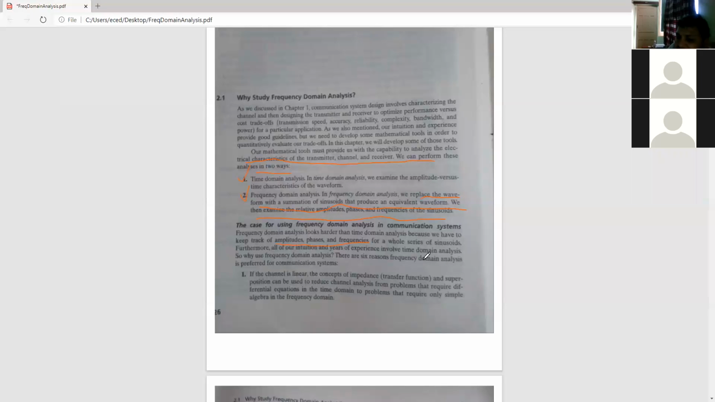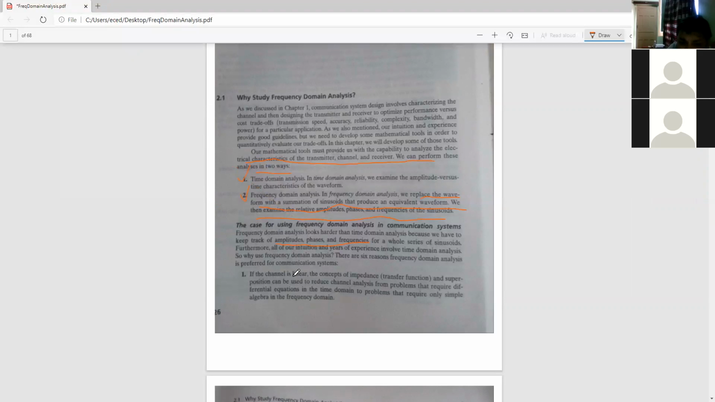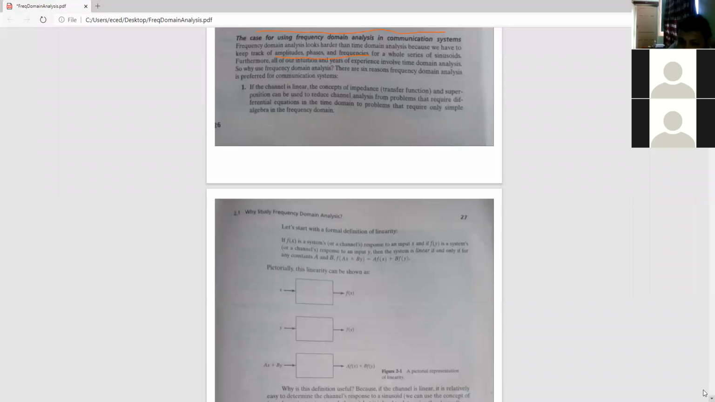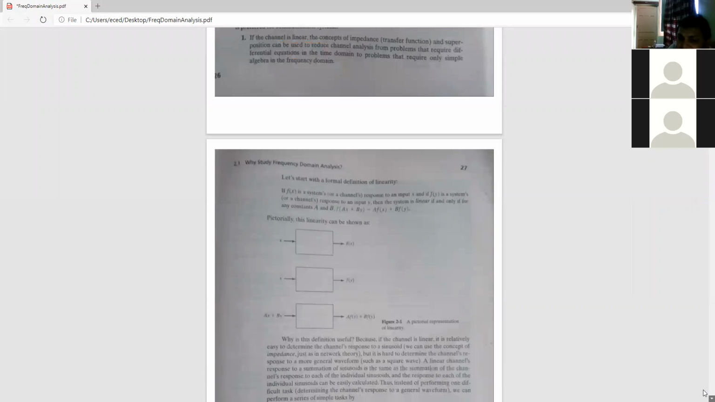There are 6 reasons why frequency domain analysis is preferred in communication systems. It's very important to note down. The first reason is, if the channel is linear, the concept of impedance and superposition can be used to reduce channel analysis from a problem that requires differential equations in time domain to a problem that requires only simple algebra in frequency domain. We won't have to go to differential equation solving. We can simply use some basic algebra, some basic trigonometry, and we can easily understand.